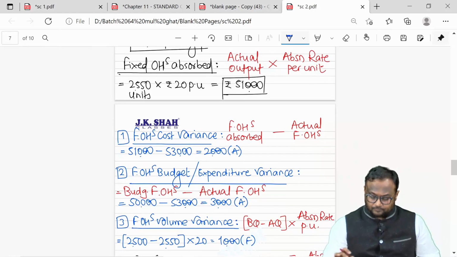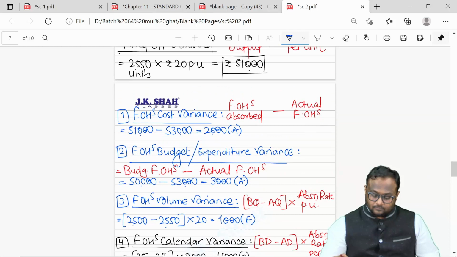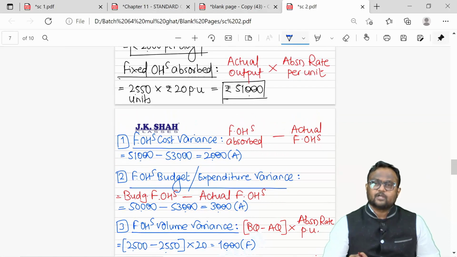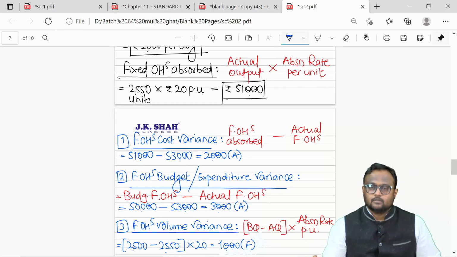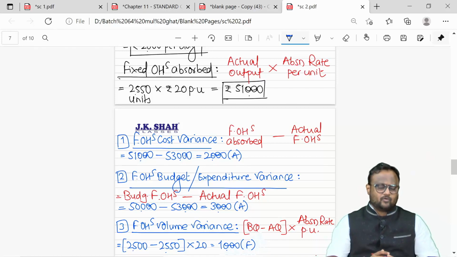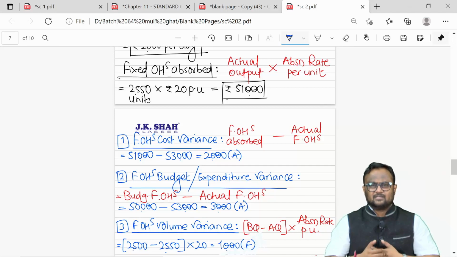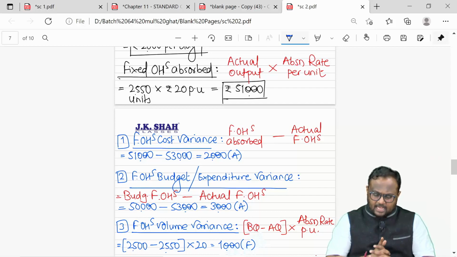Now, as you know, we always try to find out root level reasons. Budget going right or wrong is not a big deal here, because budget is an estimation. It is bound to be different from actual. Estimation can't be accurate, so whatever you actually incur will always be different from whatever you estimate. That is pretty simple, not a big deal as such.